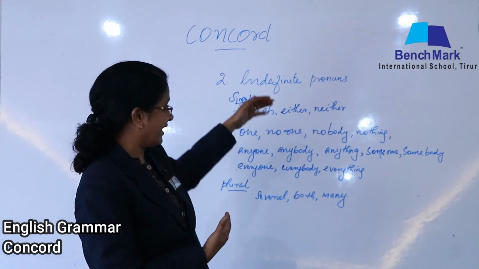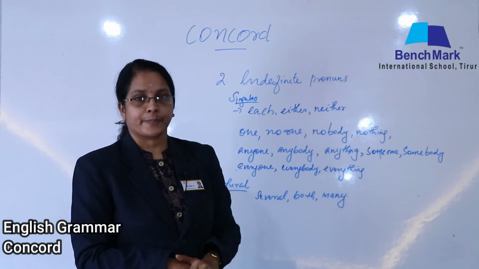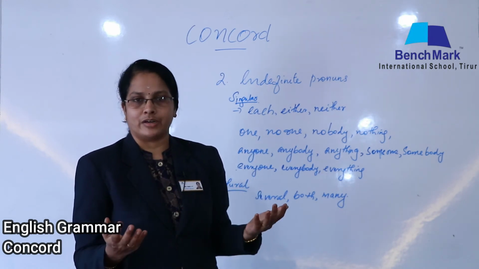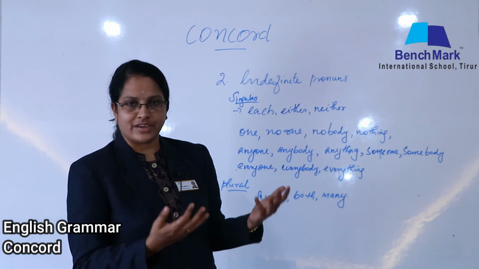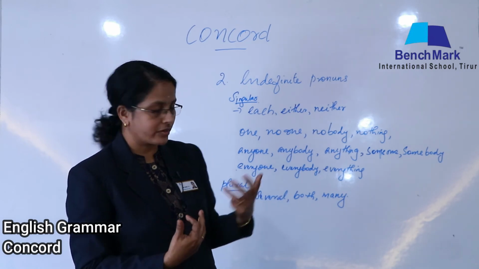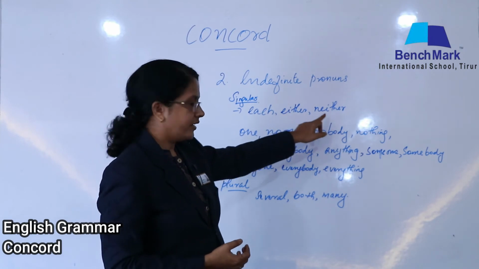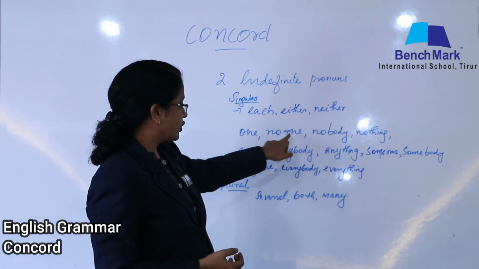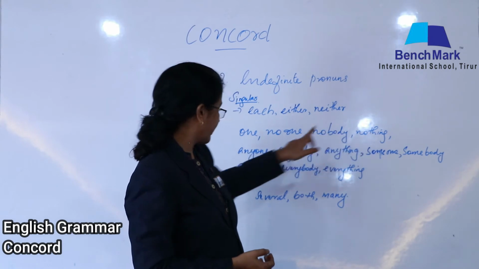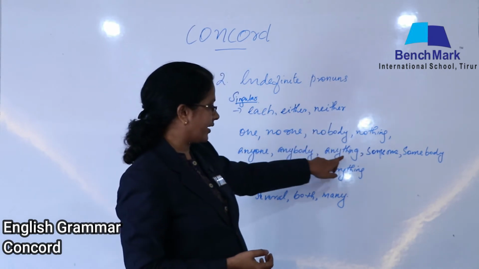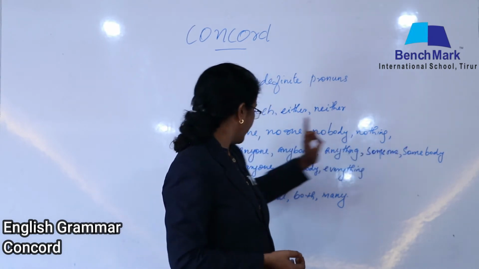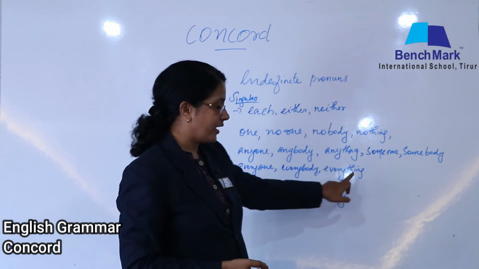So what does indefinite pronoun mean? Indefinite, we are not sure about it, isn't it? In such cases, we are using certain words. Which are the words you can see on the board now? Each, either, neither, one, no one, nobody, nothing, anyone, anybody, anything, someone, somebody, everyone, everybody, everything.